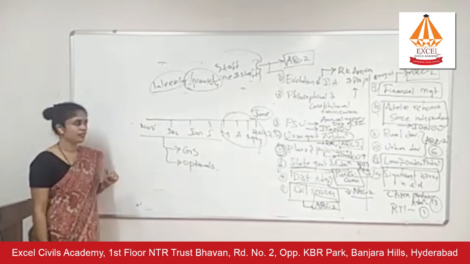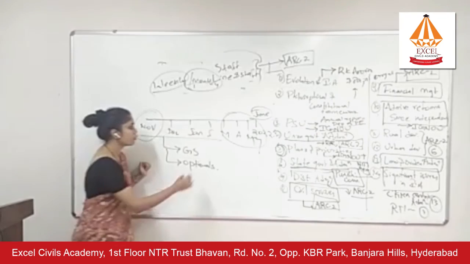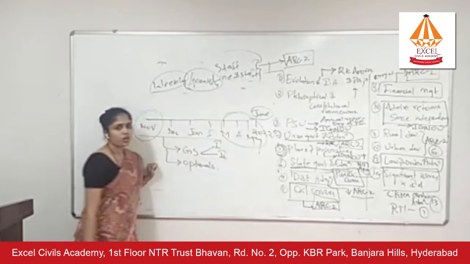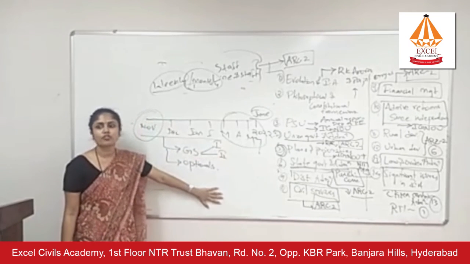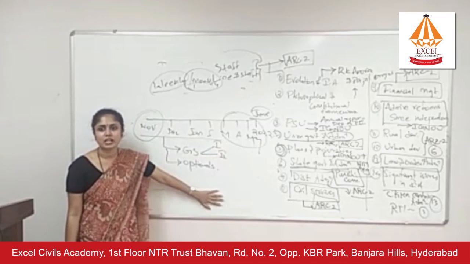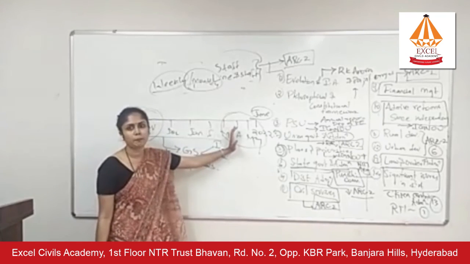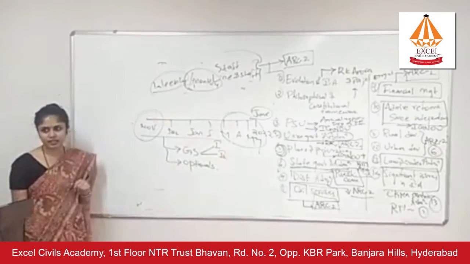Now set a target that this month, November, I am going to finish GS paper 1 and GS paper 2. Or set a target that I'm going to finish GS paper 1 and some part of optional, at least 4 or 5 chapters from the optional subject, right? So have a first long-term plan, and based on that long-term plan, try to set weekly targets, right?